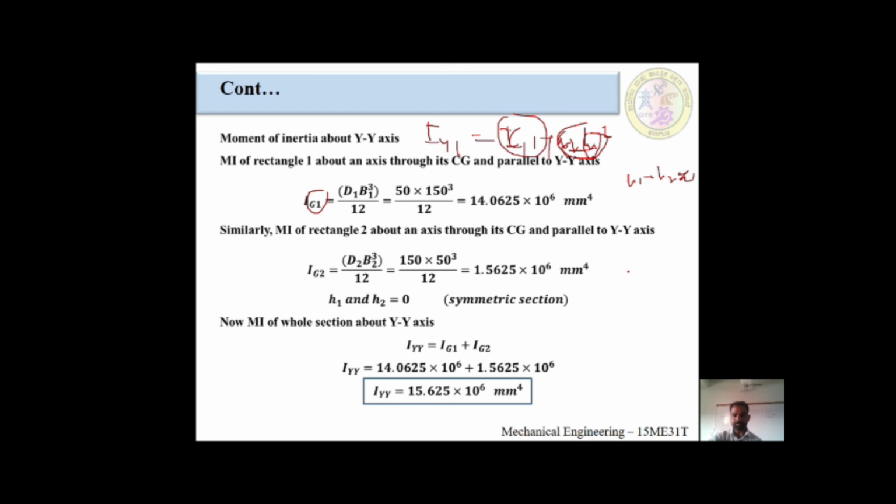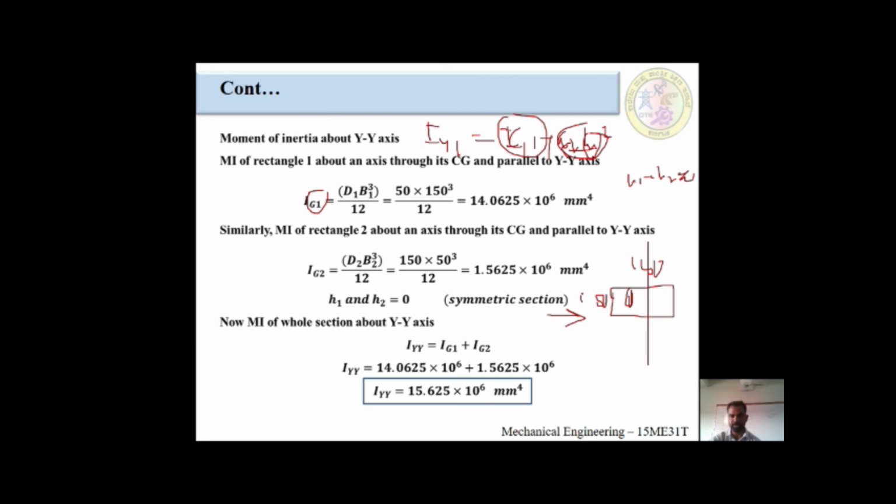First, I am taking the first component outside. First component is like this. This would be the y-axis. Looking from this side, we can see this is 50, this is 150.